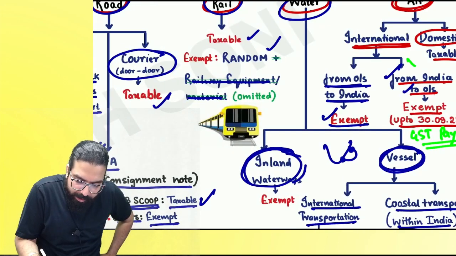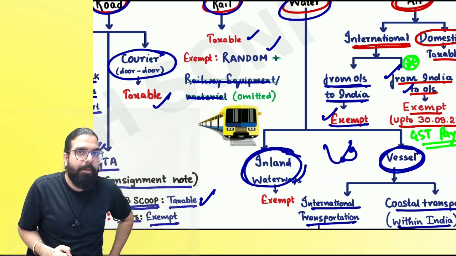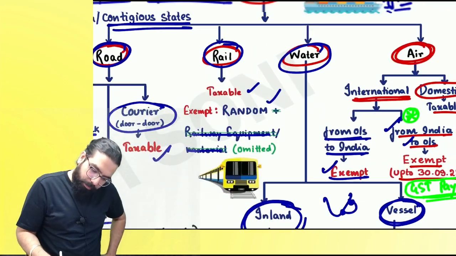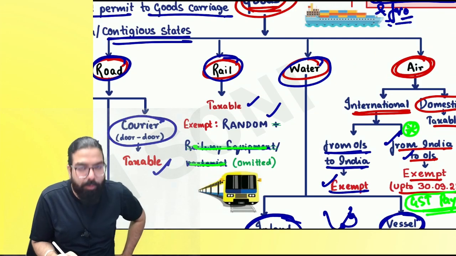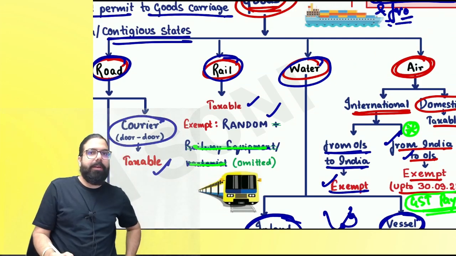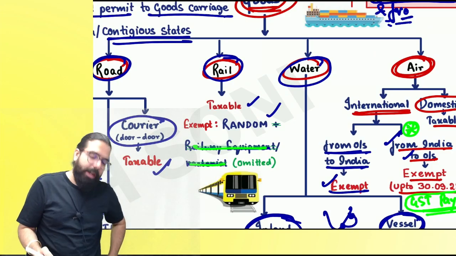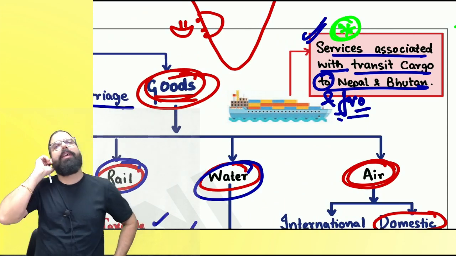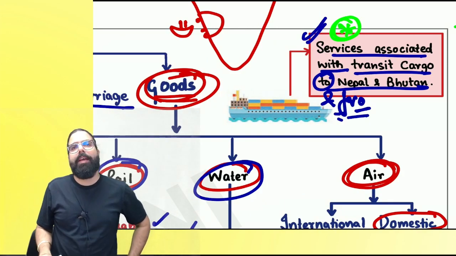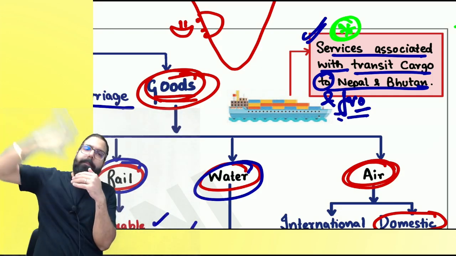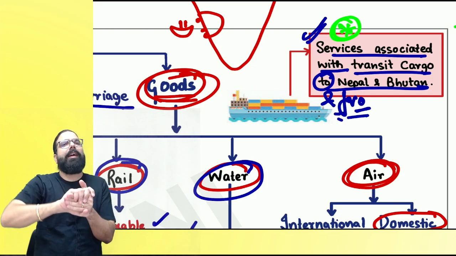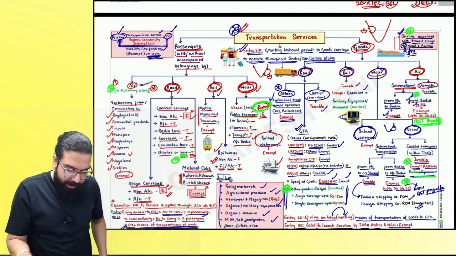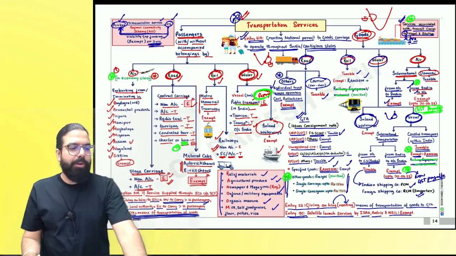International transportation from India to outside India by air was exempted till 30th of September. Now it is taxable. Transportation of railway equipment by rail was exempted. Now it is taxable. Railway equipment transported through rail will also be taxable. And here I told you one more point, that transit cargo related service to and fro, both are exempt. Means when the transit cargo is going from here, empty containers are also coming. For that, if there are any charges being taken, then also it will be exempted. I hope everyone is clear till here. I'm done with the chart of transportation services.